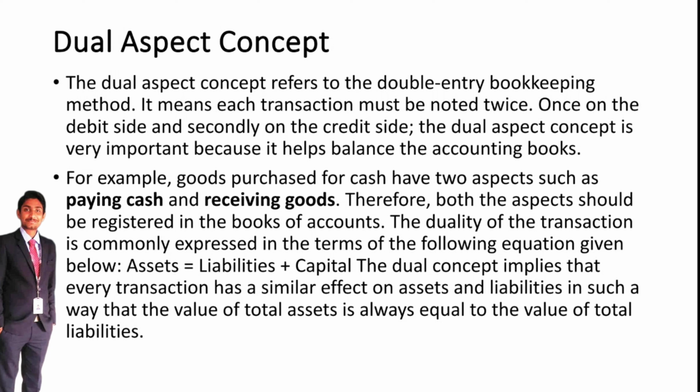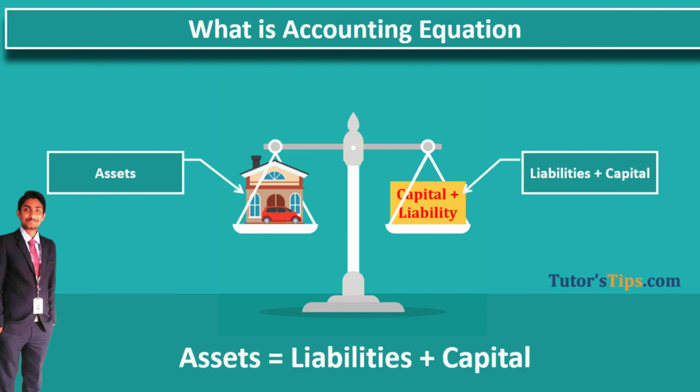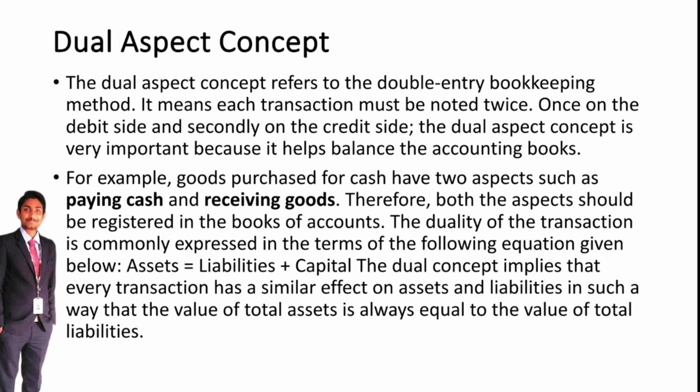The dual aspect concept says every transaction has a similar effect on assets and liabilities, in such a way that the value of total assets is always equal to the value of liabilities. Because here goods purchased means goods will come, that is an asset. So now we are paying cash, that is a liability only, right? So we are paying cash and we receive goods. So by using this dual aspect concept, we need to match the accounting books.